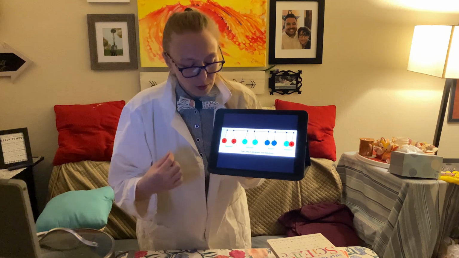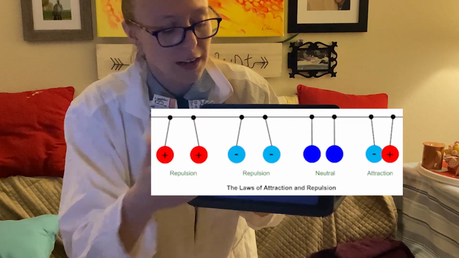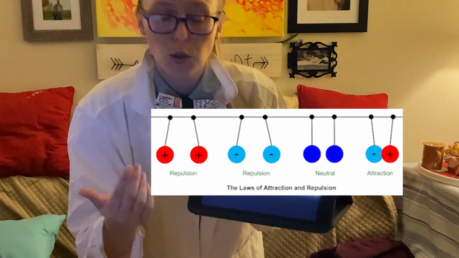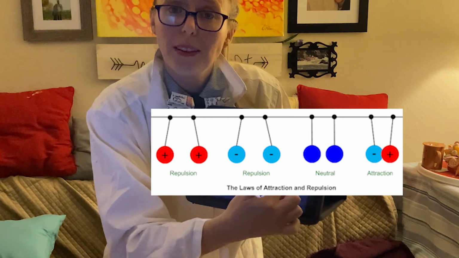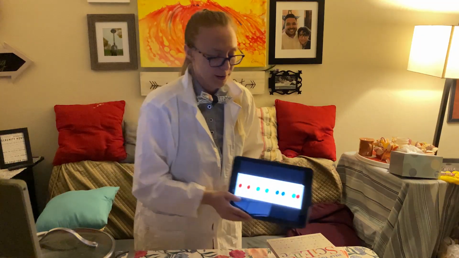And just as a very quick reminder, things with like charges repel. So 2 positives and 2 negatives repel. Neutrals don't do anything. And opposites attract. Just a very quick reminder.